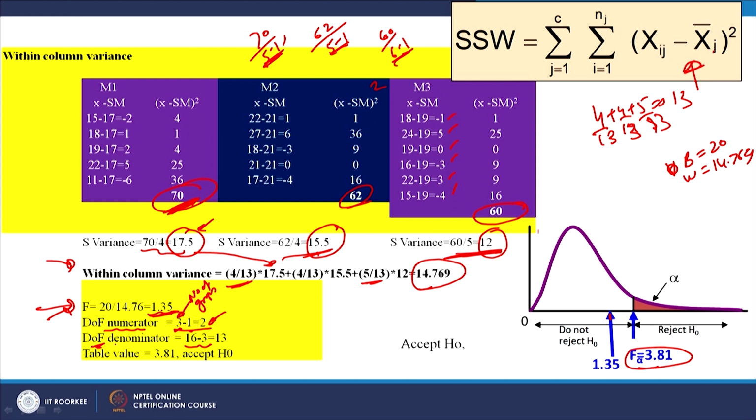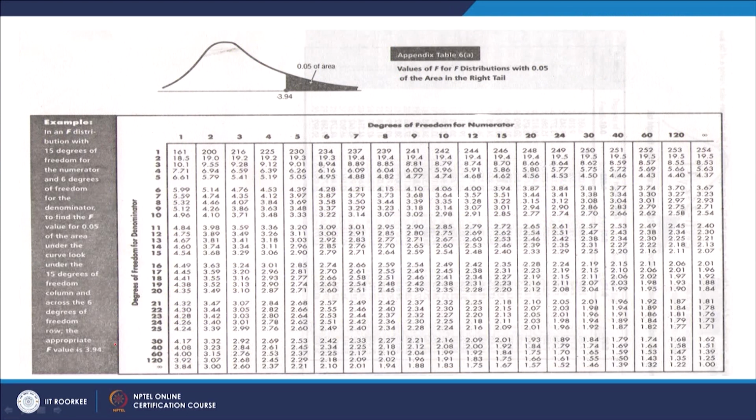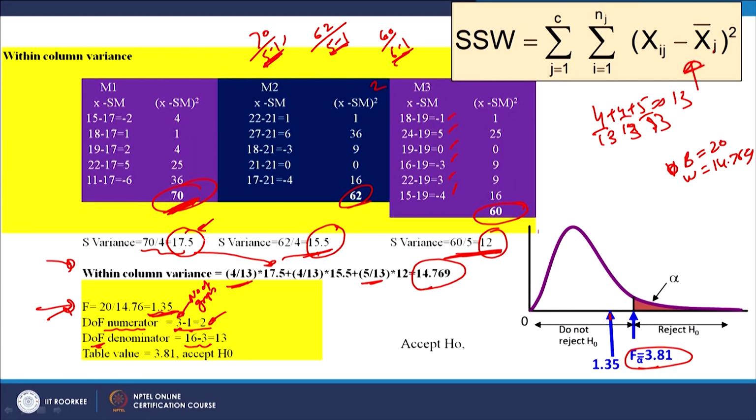So, let us look at the table. We have got this F table, where you have degrees of freedom for numerator and degrees of freedom for denominator. So, at 2 degrees of freedom for numerator and 13 degrees of freedom for denominator, this value is 3.81, which is here, 3.81.